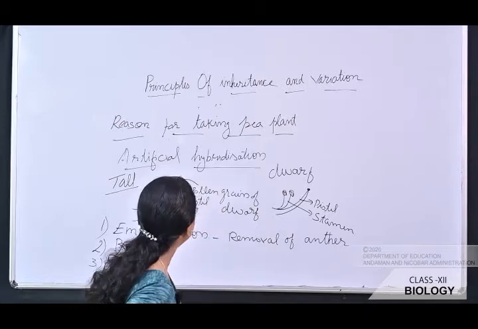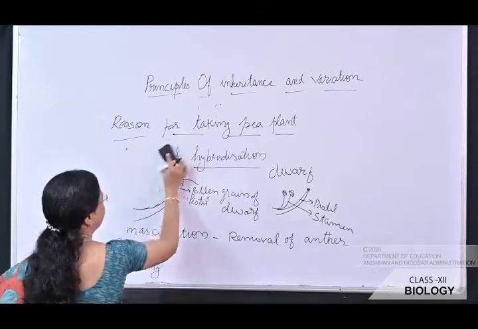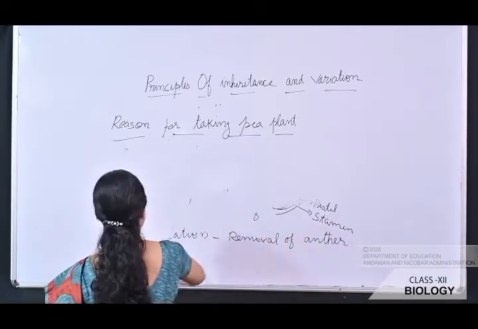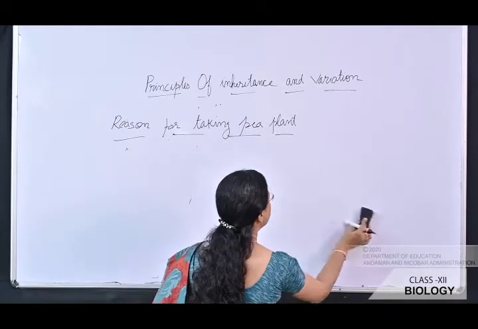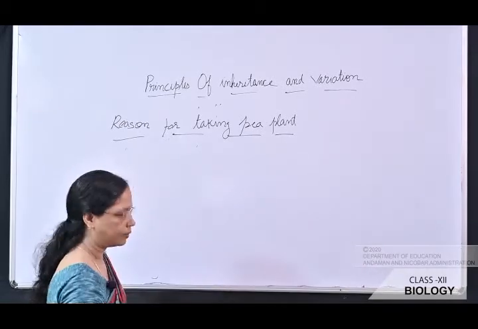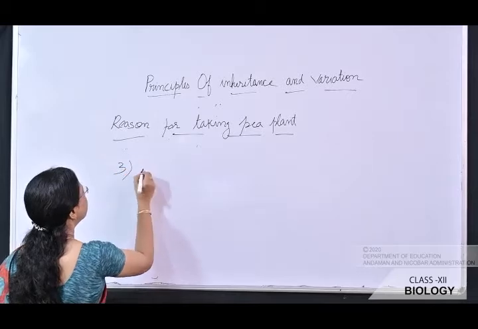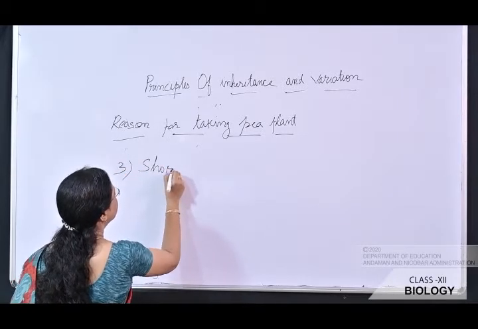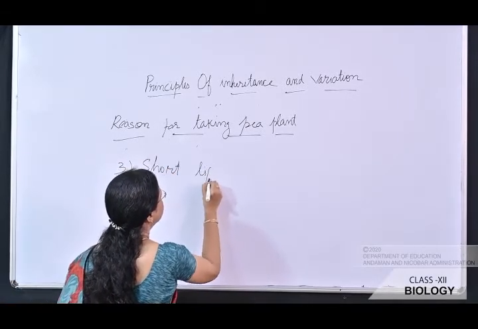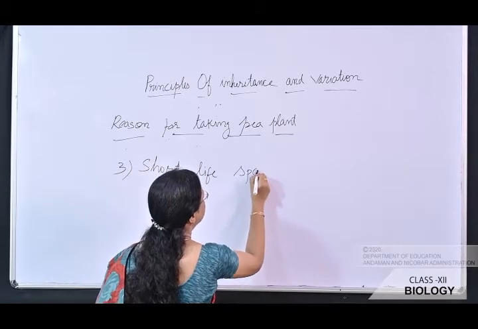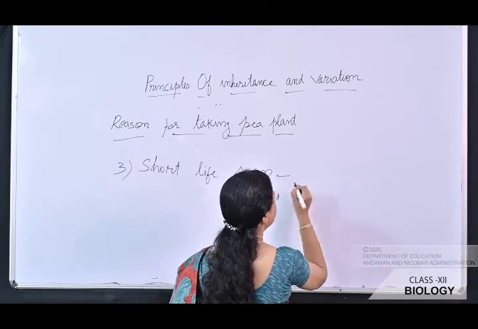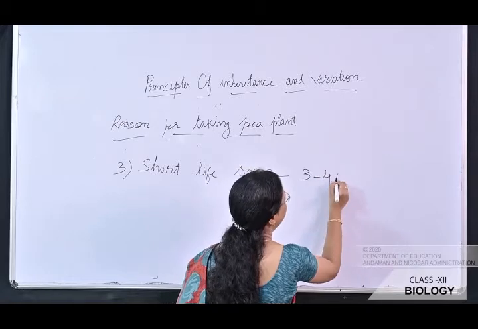The third reason why he selected pea plant for the experiment is that it is having short lifespan. Third, short lifespan. That means it completes its lifespan in 3 to 4 weeks.